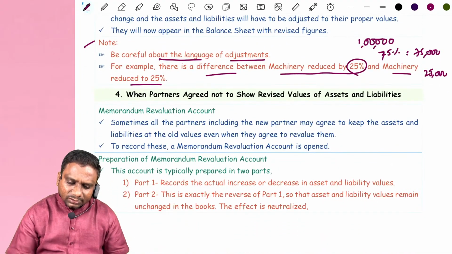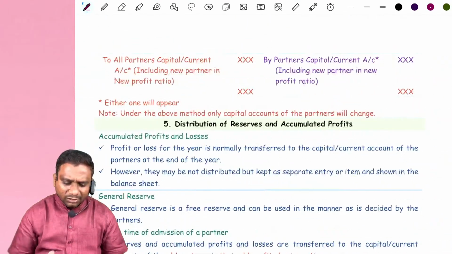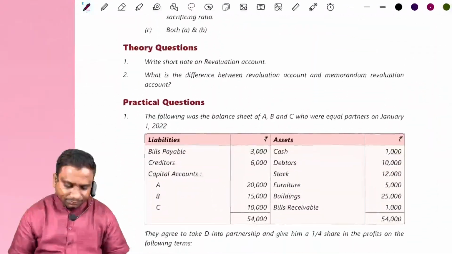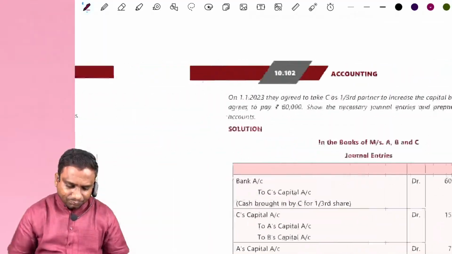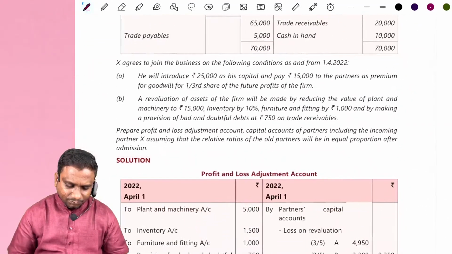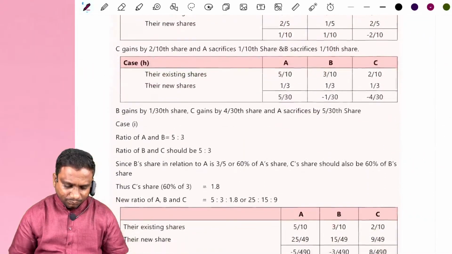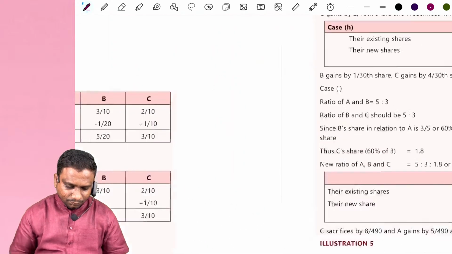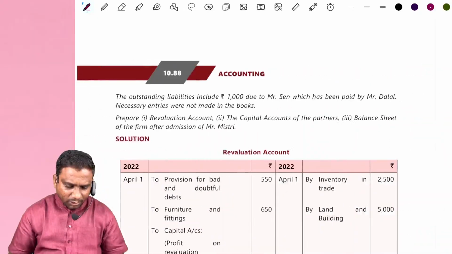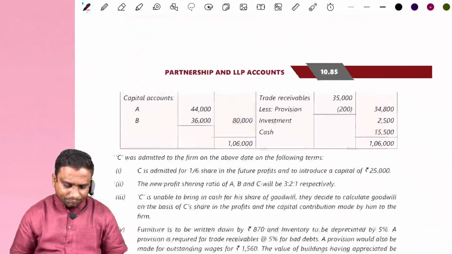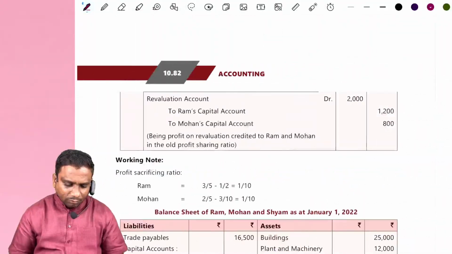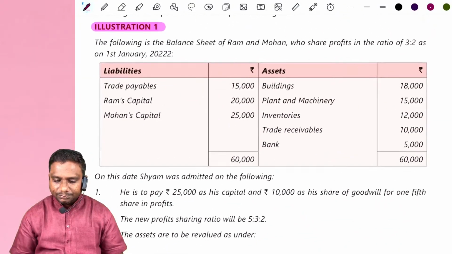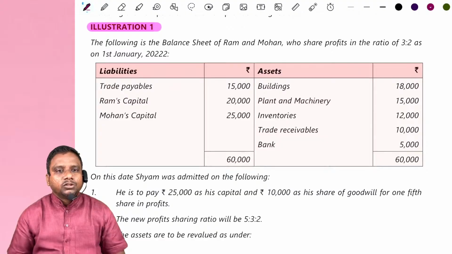Now next I will show you one problem. By solving the problem, we can understand how to solve it. Look at Illustration 1. We try to understand how a problem is solved. Problem solving approach.